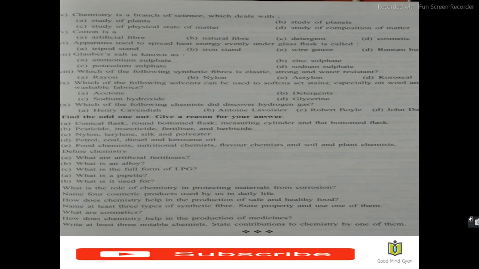Rayon is a material which is not truly artificial fiber, because its raw material is a natural fiber. So it is included in man-made fiber or synthetic fiber. The filament of rayon can be woven like any other natural fiber, and they have a feel and texture of natural silk.